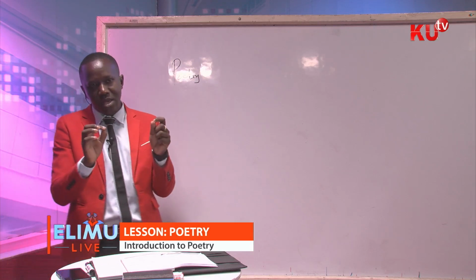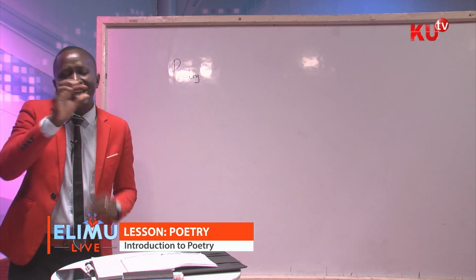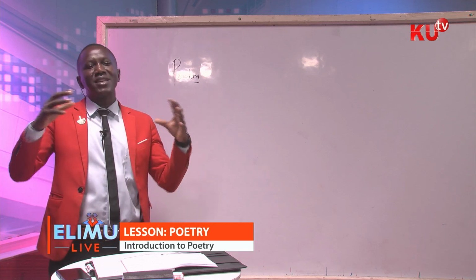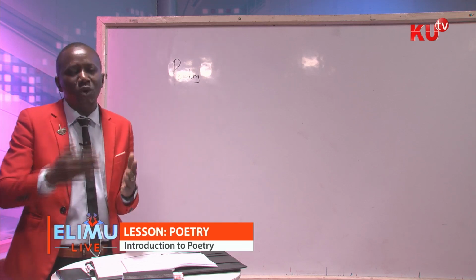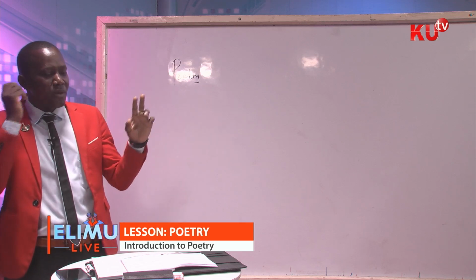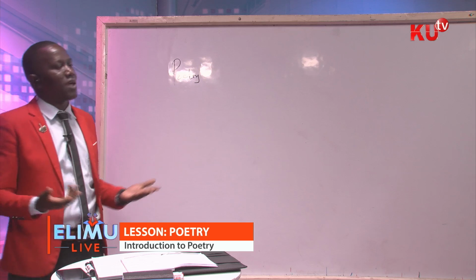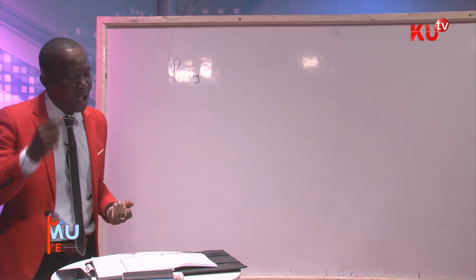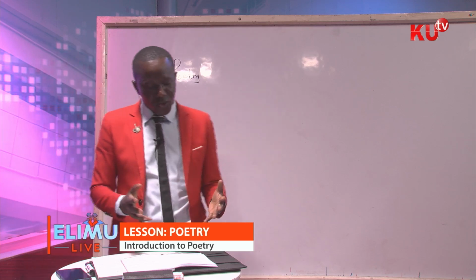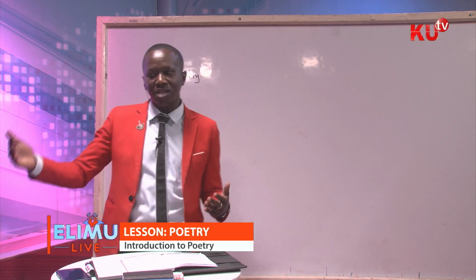But if the words in the lines end in the same way, they can easily create a regular rhyme scheme. So in rhyme scheme, we have two types: either a regular rhyme scheme or an irregular rhyme scheme. I might not discuss this in detail because we have other sound devices and other styles we need to discuss.